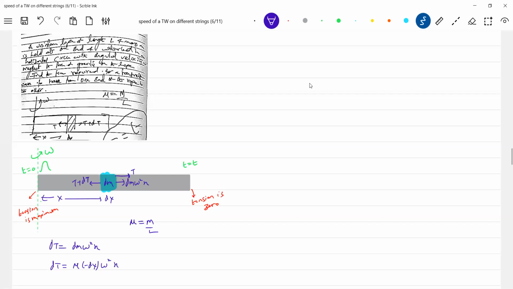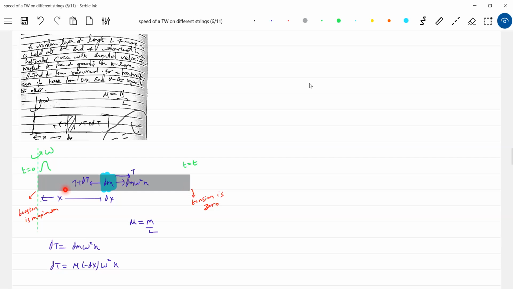You can ask your teacher, why are you writing the negative sign? Of course you can write it here, the books have shown it. The reason for that, as x increases, the tension decreases. So dT by dx will be negative, because at x equal to 0, tension is maximum, and at x equal to L, tension is 0.